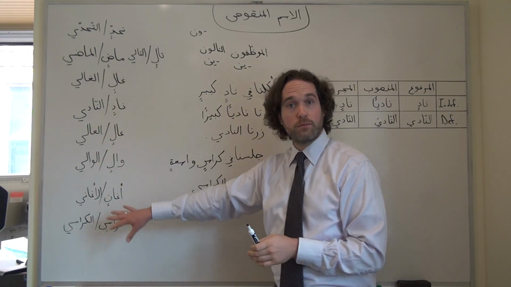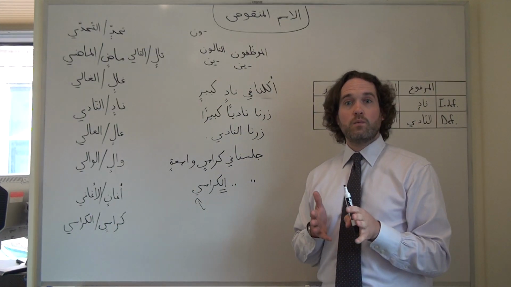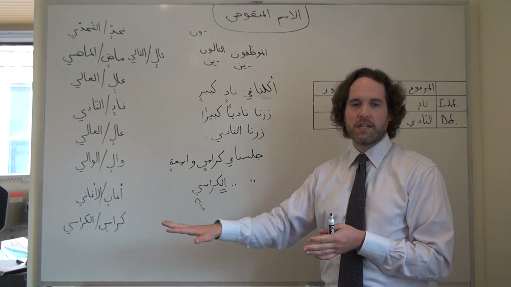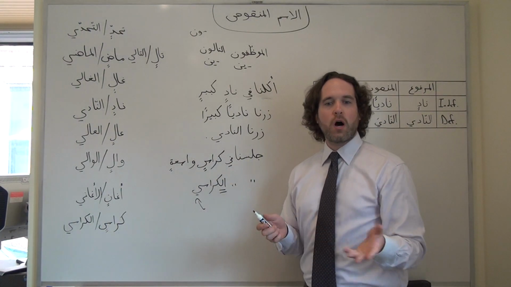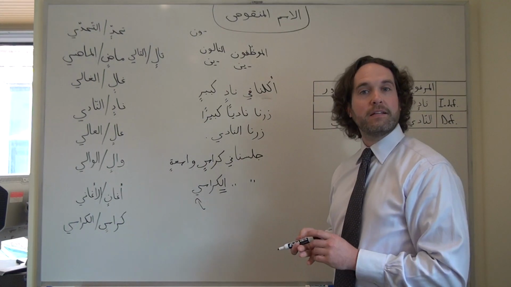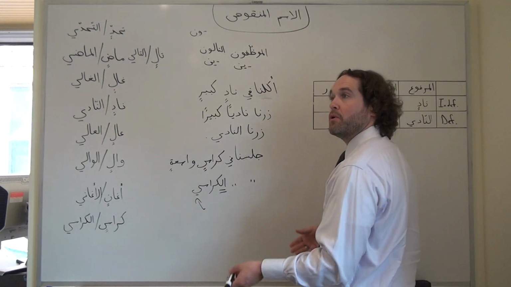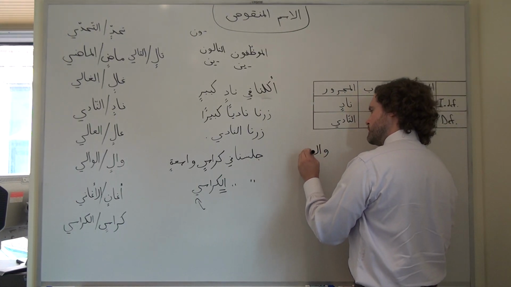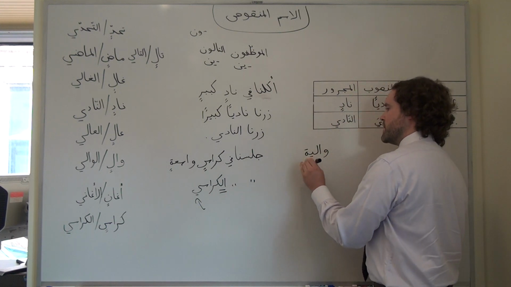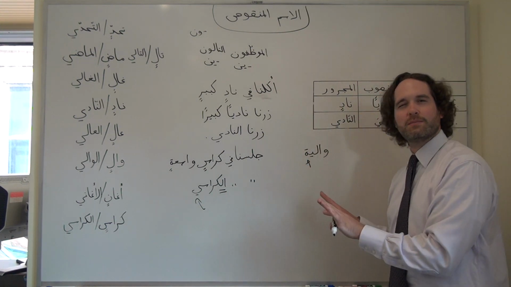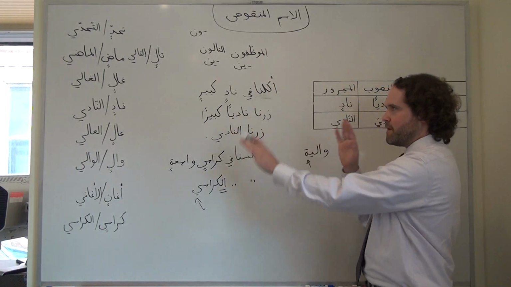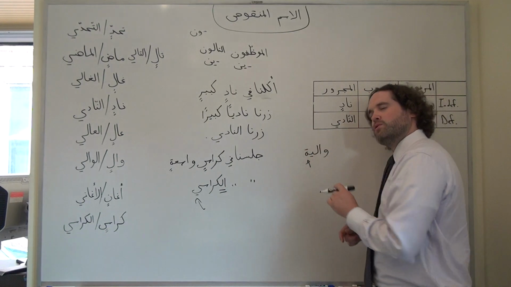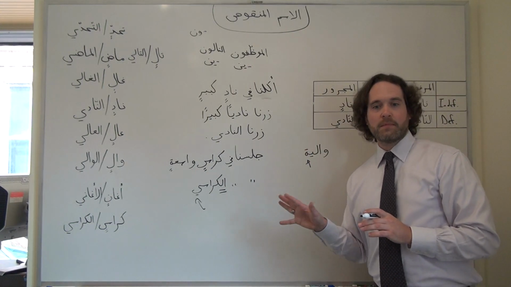One important thing, this exceptional set of rules is only for masculine nouns. Versions of these same nouns or adjectives that are feminine with ta marbuta are completely exempt from these rules. They function completely normally. Normal rules apply. So if we were talking about a grammatically feminine governor of Oklahoma or New Mexico, we could write waliya, tack on our ta marbuta, and that ya is always going to be retained. There's never going to be a circumstance where we're going to feminize one of these nouns or adjectives and also chop off the ya. It's just not going to happen.